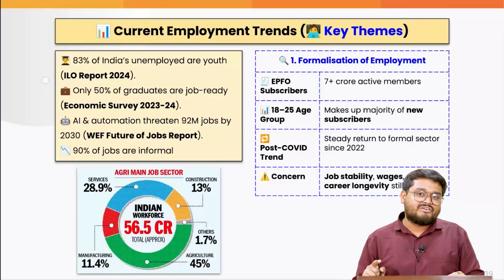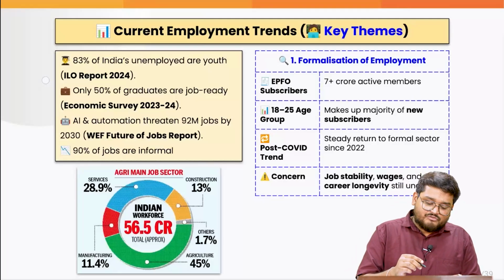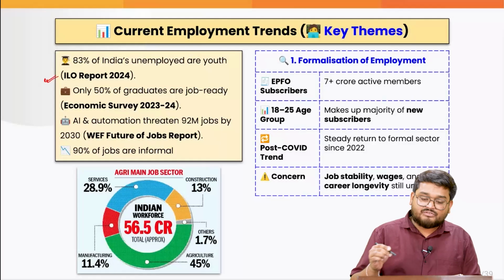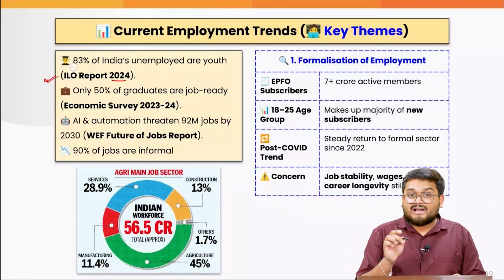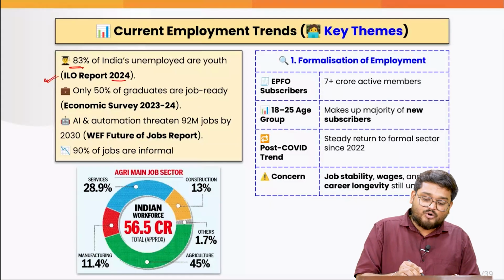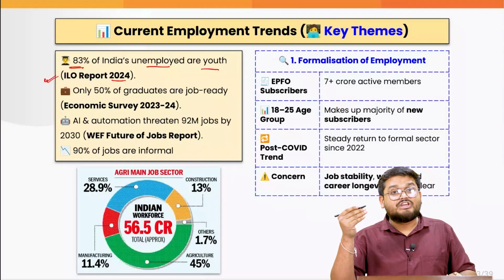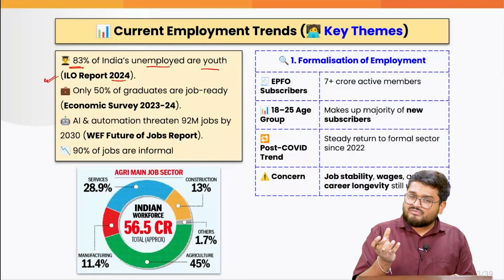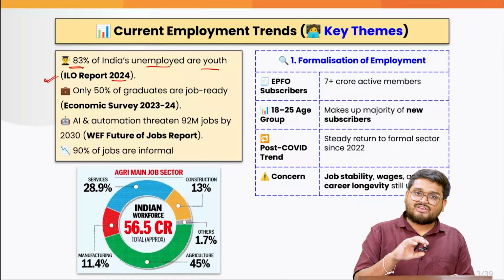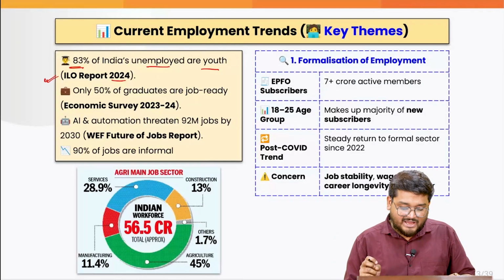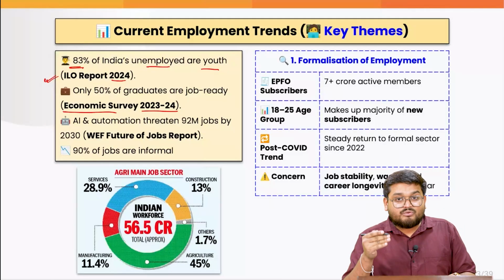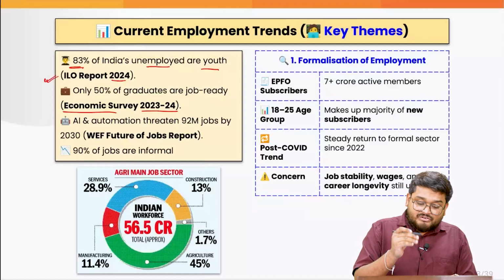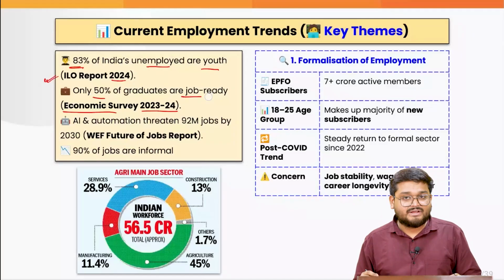Now, when we talk about the various themes, firstly, we'll be looking through the ILO report of 2024, wherein the ILO has stated that 83% of India's unemployed are actually from the youth. That is roughly from the age criteria of around 16 to 34-35 years of age. Now, Economic Survey 2023-24 is telling that only 50% of the graduates are job ready.